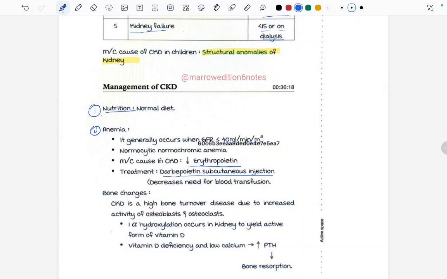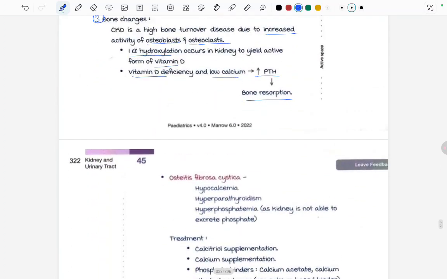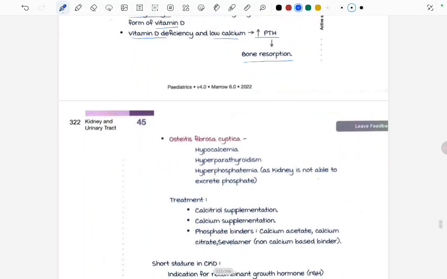Now coming to the bone changes seen in chronic kidney disease, CKD is a high bone turnover disease due to an increased activity of osteoblasts and osteoclasts. 1-alpha hydroxylation occurs in the kidney to yield the active form of vitamin D. We all know that vitamin D deficiency and low calcium lead to increase in the PTH, which leads to bone resorption. There is osteitis fibrosa cystica due to hypocalcemia, hyperparathyroidism, hyperphosphatemia.